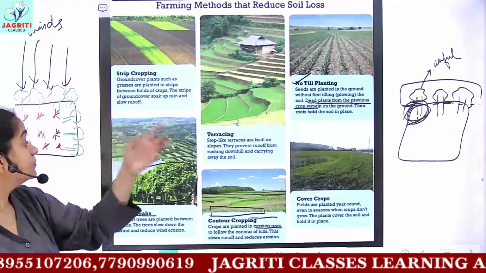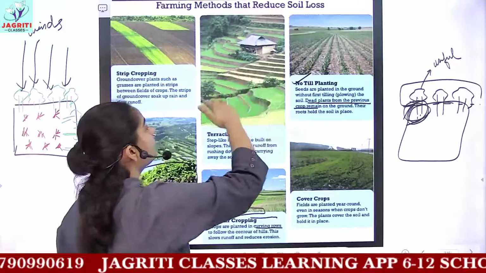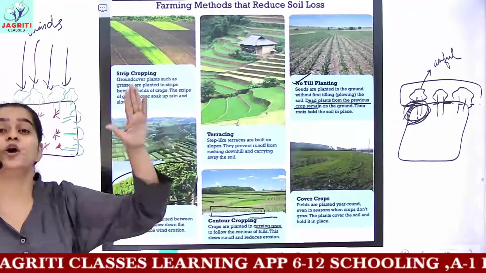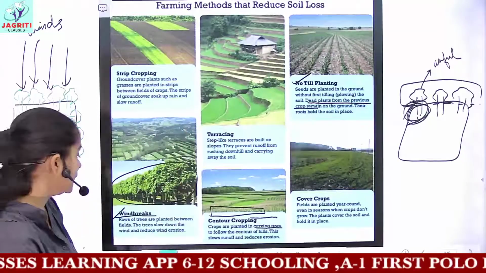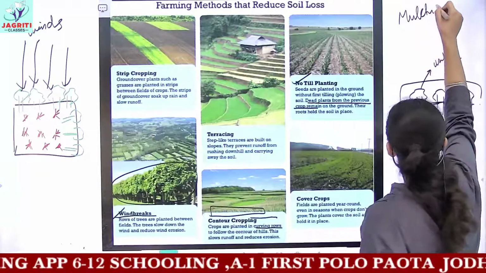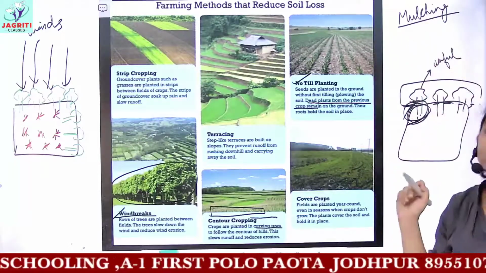Okay, then the next one is terracing. Terracing is what you can see. We have done plantation in the form of steps, and these steps cut off or reduce the speed of wind and water, and hence they prevent soil erosion. Then one more common method is known as mulching. Mulching is again a method which reduces soil erosion.